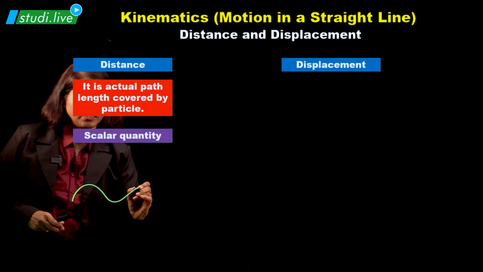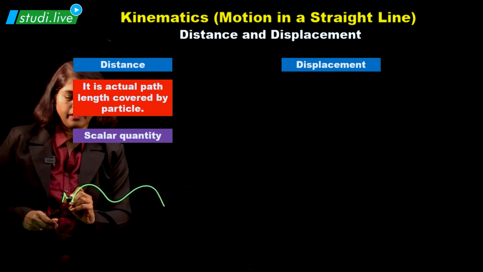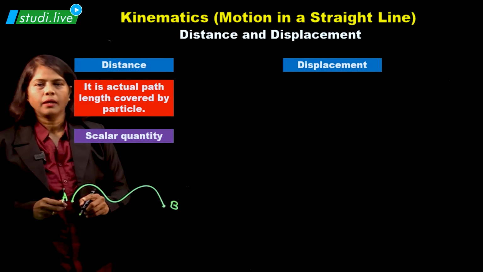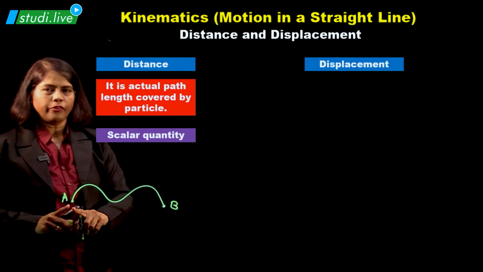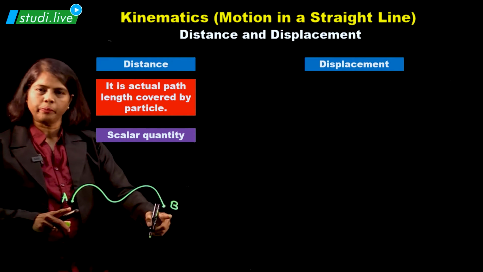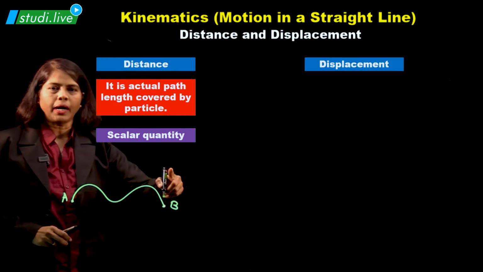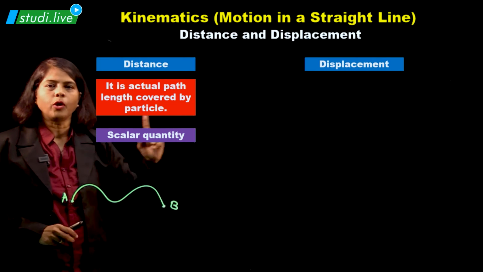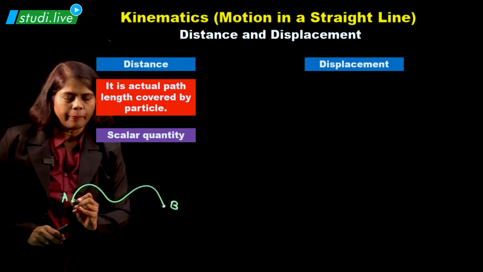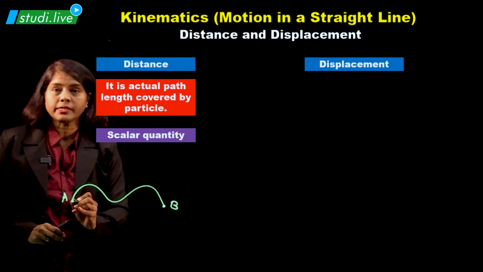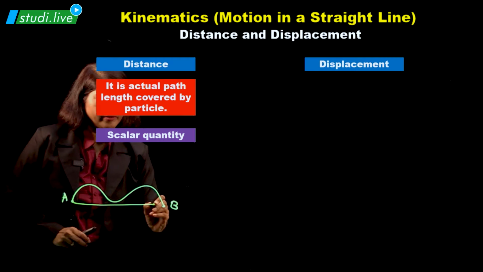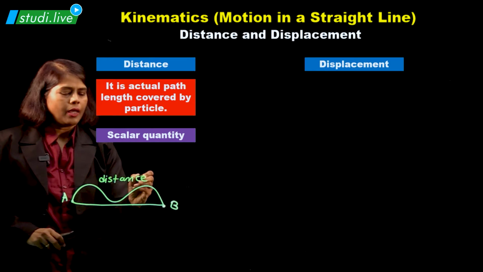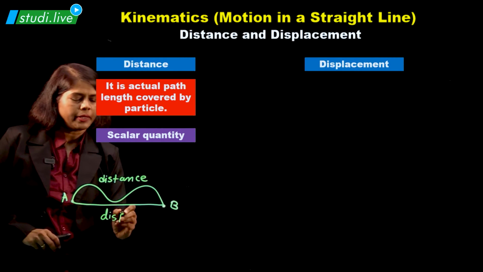Say this is the starting position A and this is the ending position B. The body has started from position A and ended at position B. So this path length is what we call distance. But displacement is the shortest distance between the starting and ending position. So this is the distance and this is displacement.